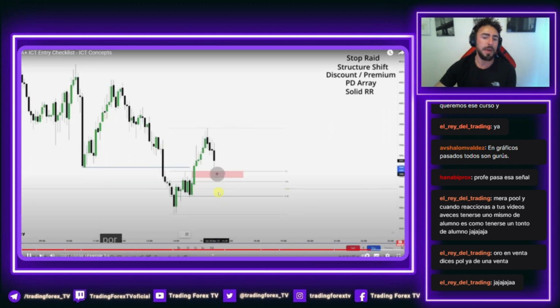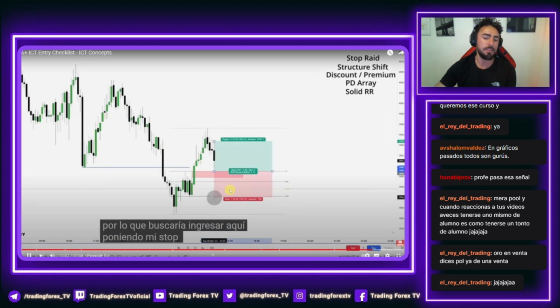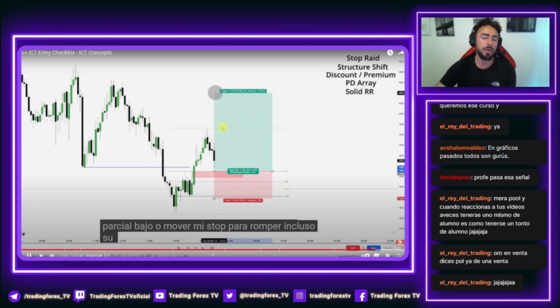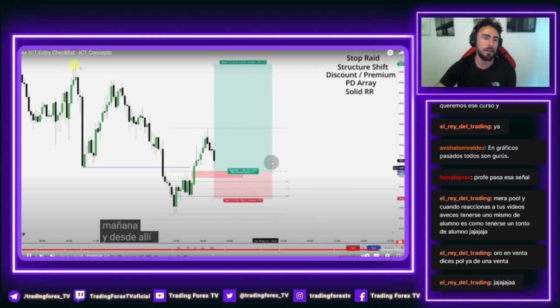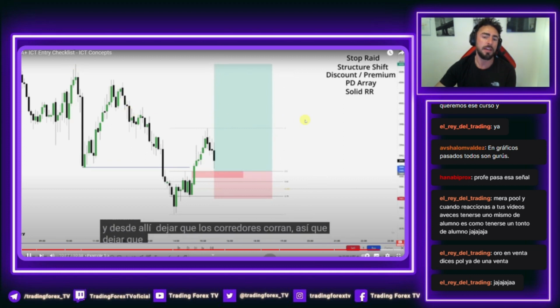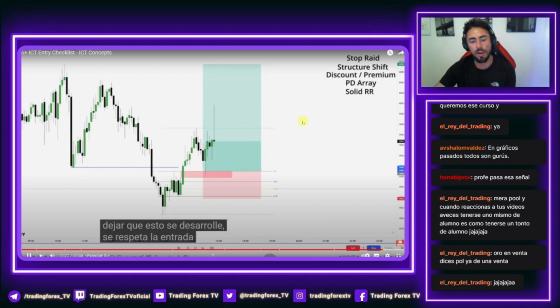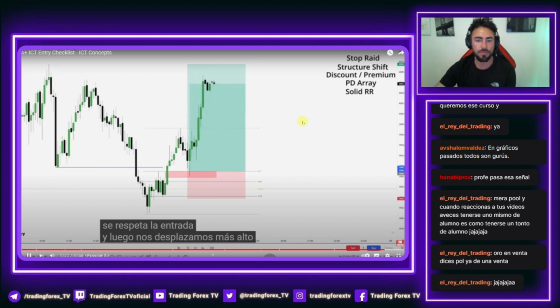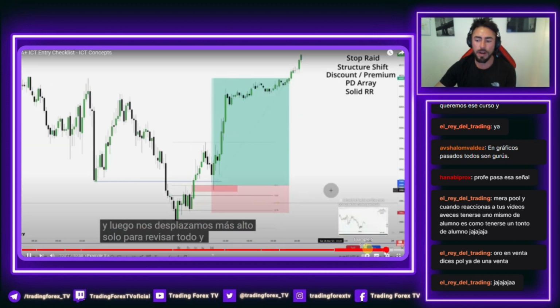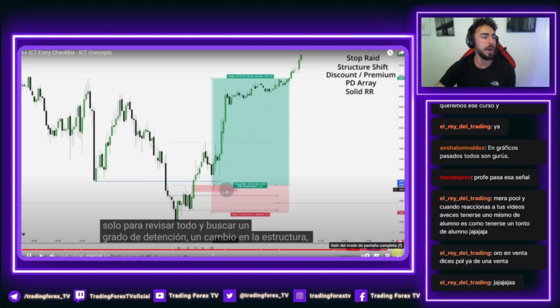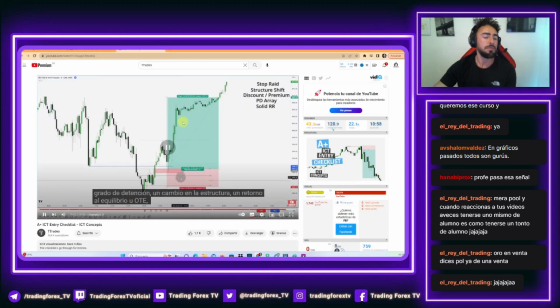Pero bueno, de todas formas, so está bien para entenderlo. Putting my stop on this order block low. El stop loss va ahí, or move my stop la entrada del fair value al 50% ya vale. And from there, el buy side, ahí está bien, esta está buena. Esta está interesante, está buena. Gets respected. And then we displace higher. Just to review everything, look for a stock raid, a shift in structure. Está buena, buen vídeo. Me ha gustado.